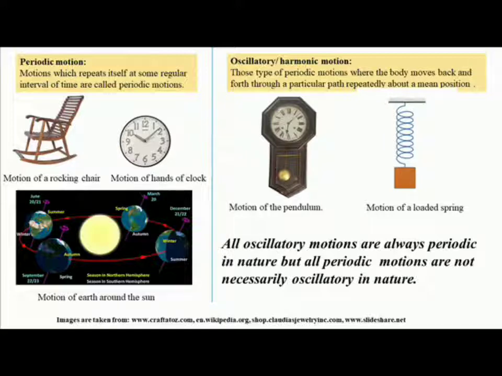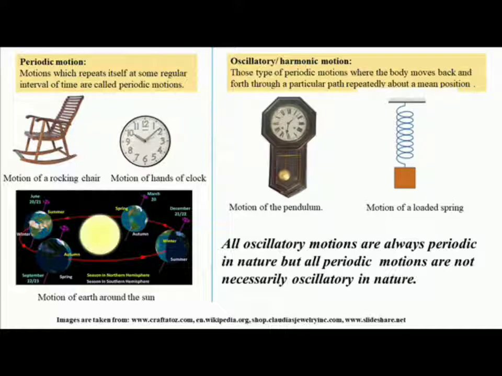A special type of periodic motion is oscillatory or harmonic motion, where the body moves back and forth, that is, a to and fro motion, through a particular path repeatedly about a mean position. So this type of motion is periodic in nature, as it also repeats at regular time intervals. The body moves back and forth through a particular path repeatedly about a mean position.